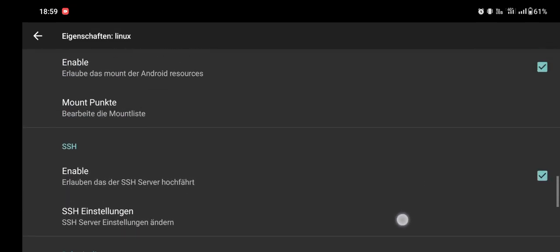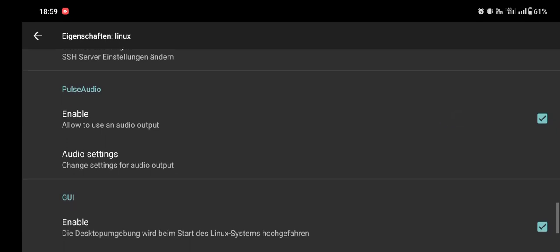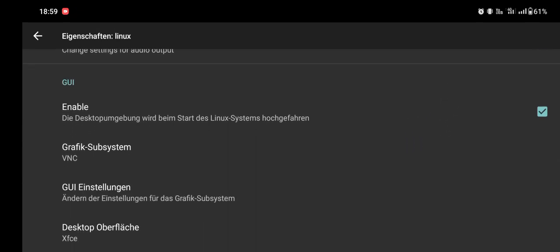You can also mount your SD card or just the internal Android storage, but we will not look at this in this video. Then I would suggest you to enable SSH, enable PulseAudio, but I don't know if it works currently, and enable VNC GUI.